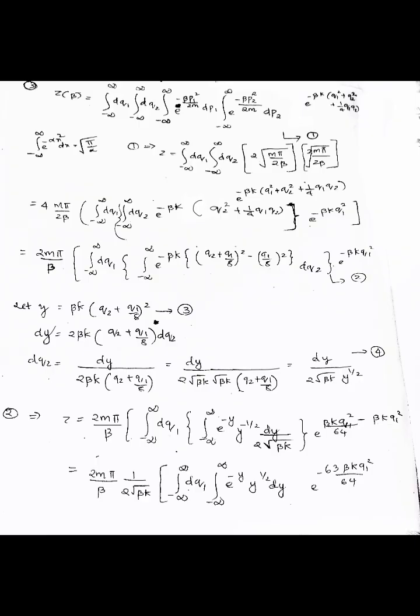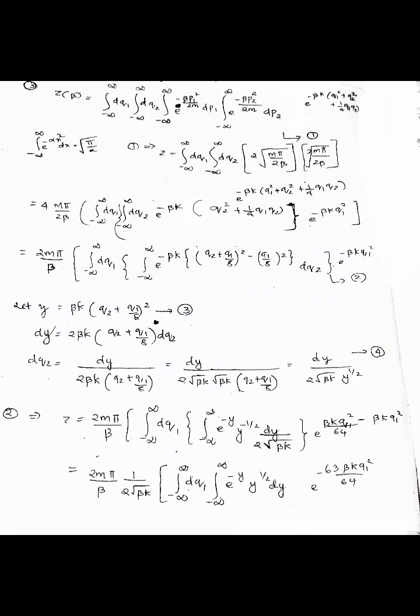So here the result is Z equal to integral over minus infinity to infinity dq1, integral dq2, integral e raised to minus beta p1 square by 2m dp1, integral e raised to minus beta p2 square by 2m dp2, e raised to minus beta k into q1 square plus q2 square plus 1 by 4 q1 q2. So here we know that the integral over minus infinity to infinity of e raised to minus alpha x square dx is equal to square root of pi by alpha.